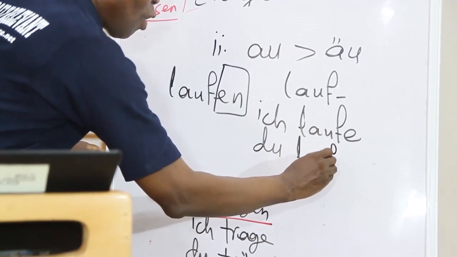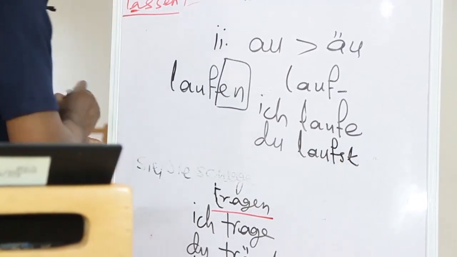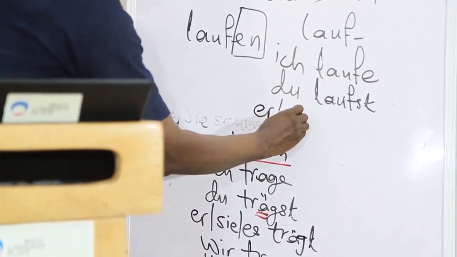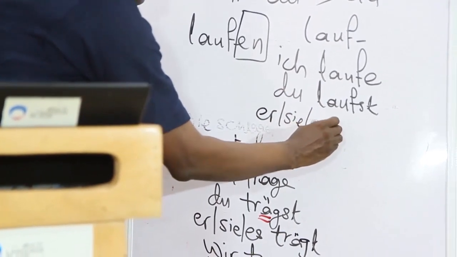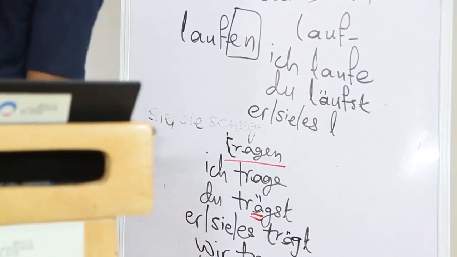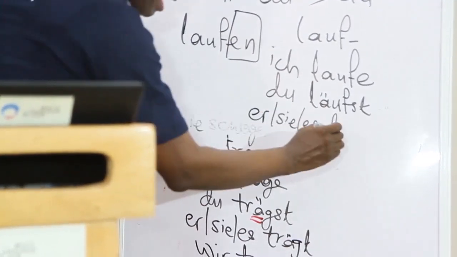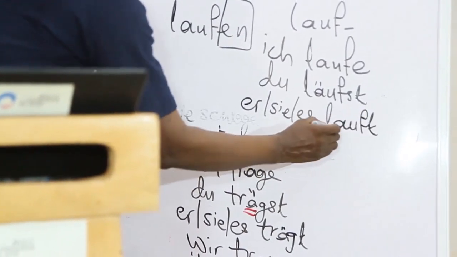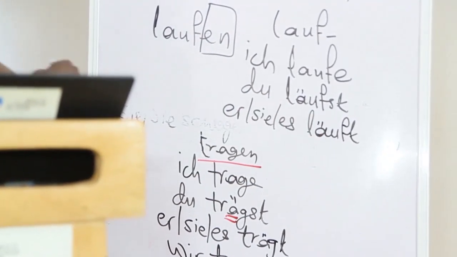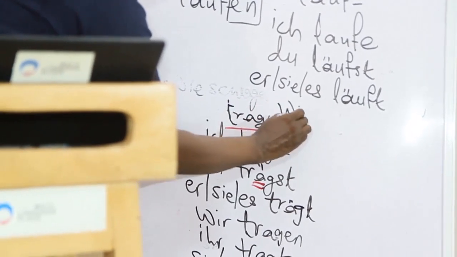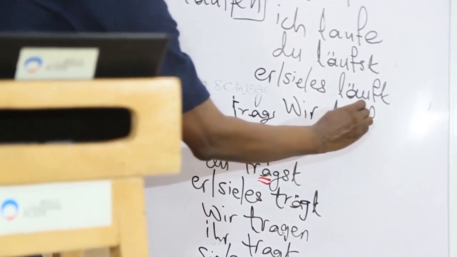Du läufst, and then er, sie, es, remember, don't forget this one, with umlaut, läuft. And then we have the next one, which is wir, normal, laufen.